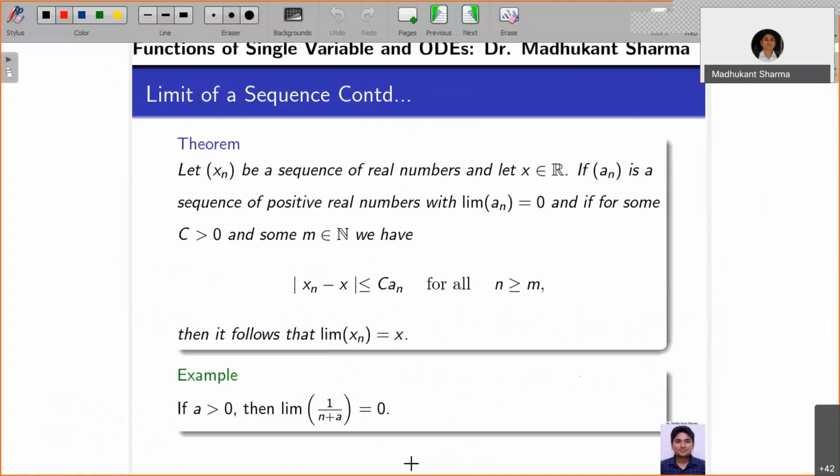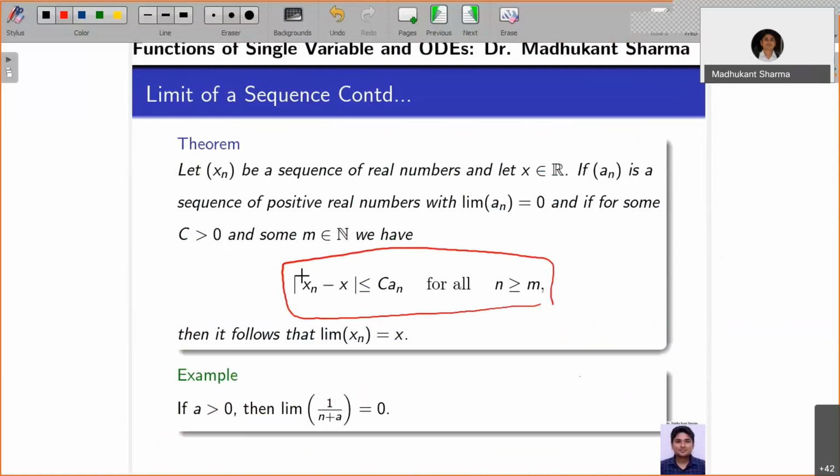So this is the very first comparison test, you can say. What it says is, let xn be a sequence of real numbers and let x be in R. If an is a sequence of positive real numbers with limit an equal to 0, and if for some c and some n we have the following criteria, then you can show that the limit of xn is x.